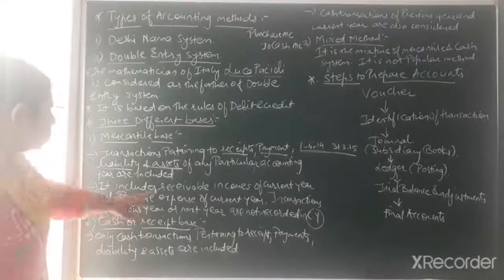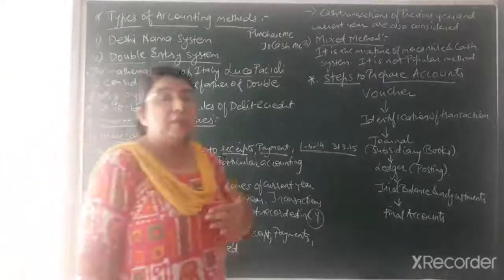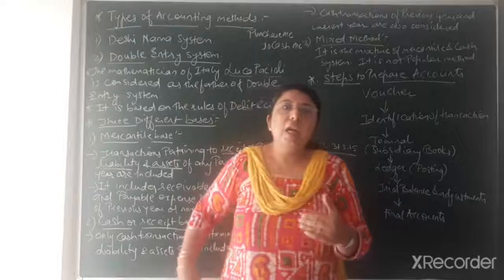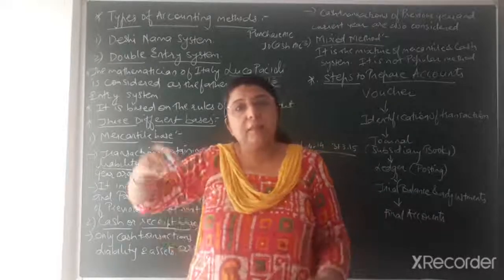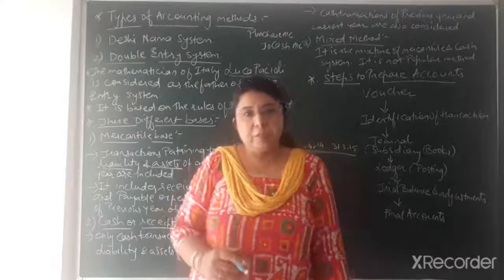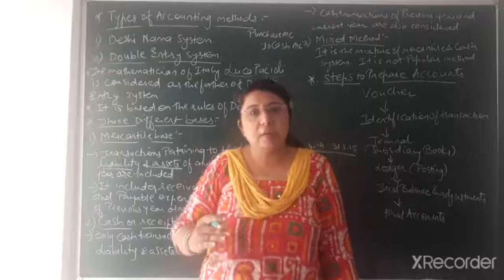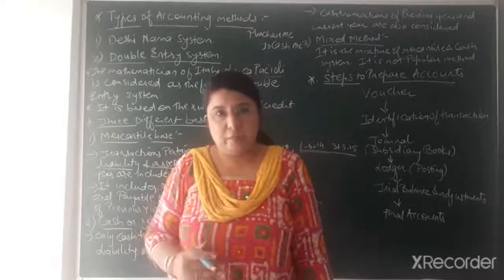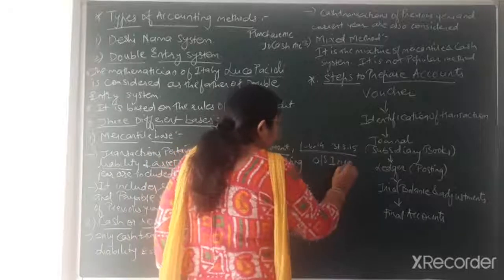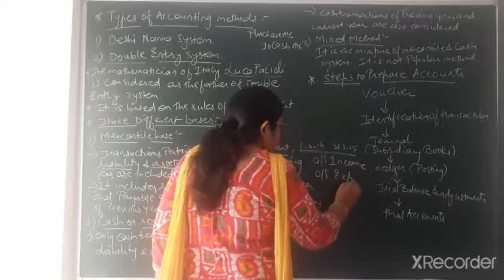Now it includes receivable incomes of the current year. Suppose there is income to be received for the current year, but we are not receiving it in the current year; we will receive it in the next year. For example, dividend or commission. Commission which is to be received for the current year, but is outstanding, means outstanding income. And then outstanding expense, that is payable.